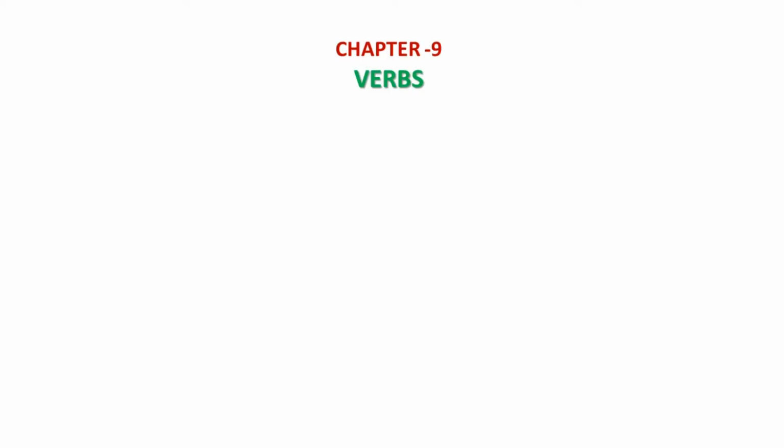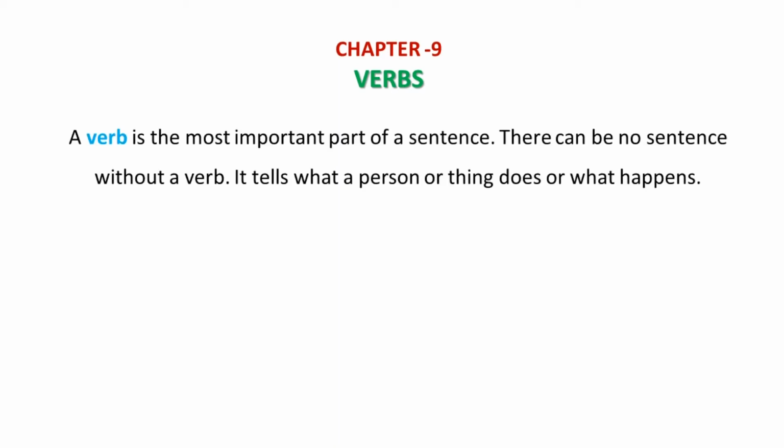Chapter 9, Verbs. As I have already told you in the introduction, a verb is the most important part of a sentence. There can be no sentence without a verb. It tells what a person or thing does or what happens. A verb tells what a person or thing does or what happens. Let us analyze some examples.